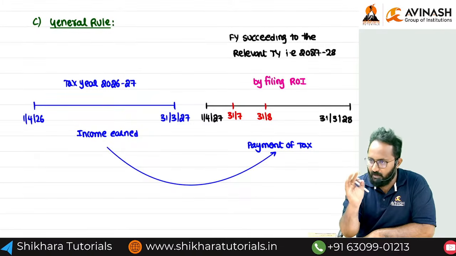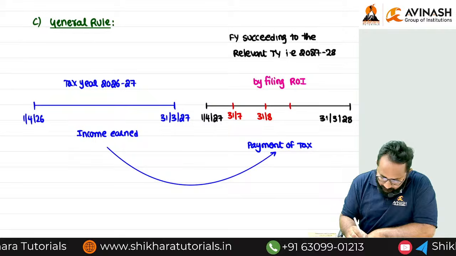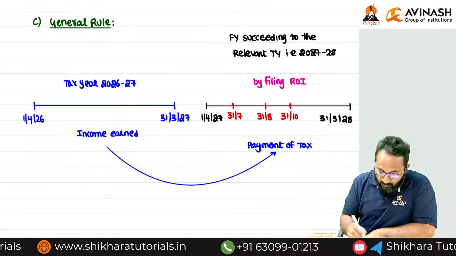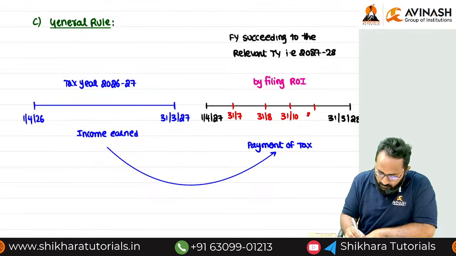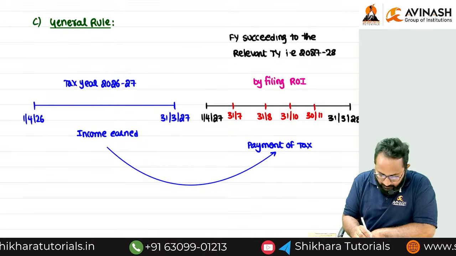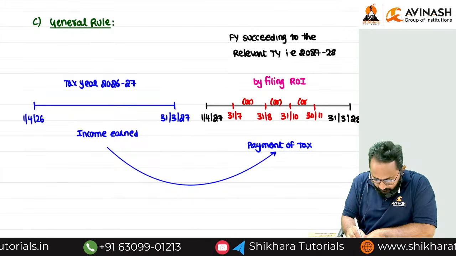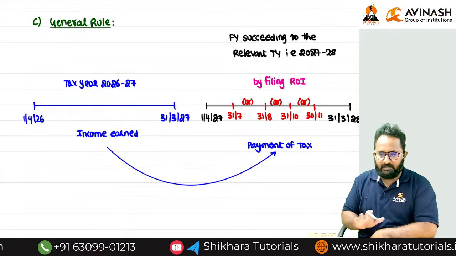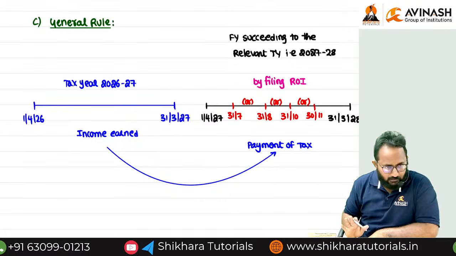Some SSEs, 31st October. Some SSEs, 30th November. Any one of the due dates we can follow based on the situations and circumstances. So this is a general rule, or we can call it a golden rule also, no problem.